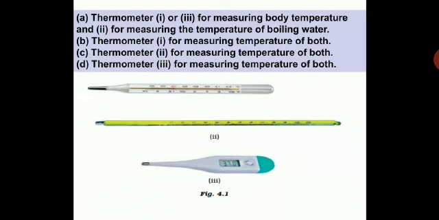First option, A: thermometer 1 or 3 for measuring body temperature, and 2 for measuring the temperature of boiling water. B: Thermometer 1 for measuring temperature of both. C: Thermometer 2 for measuring temperature of both. D: Thermometer 3 for measuring temperature of both. So now here you have to select one correct option, A, B, C or D. From all these four, you need to find one correct option.